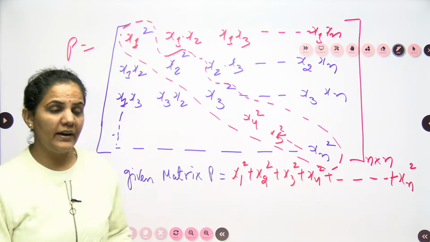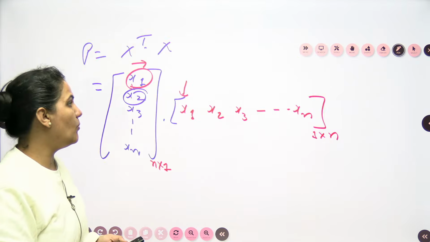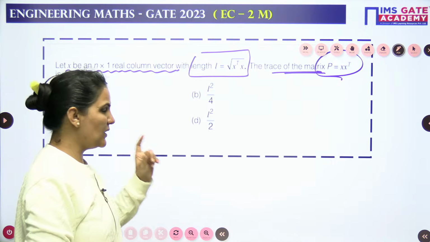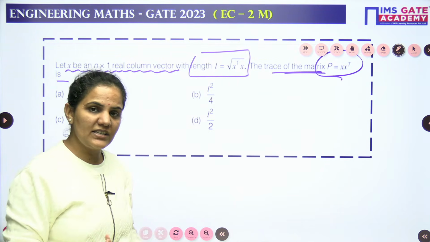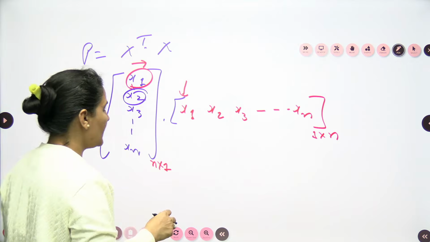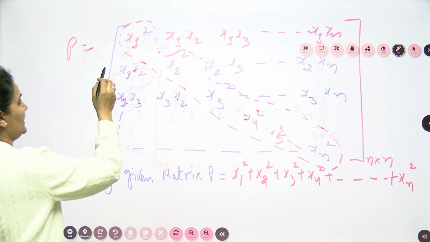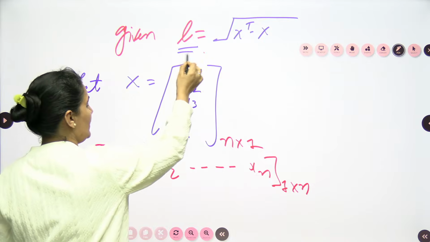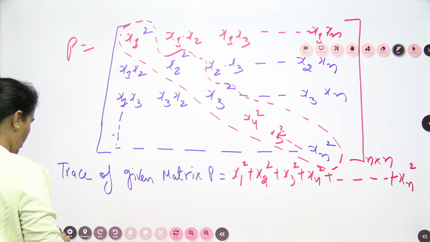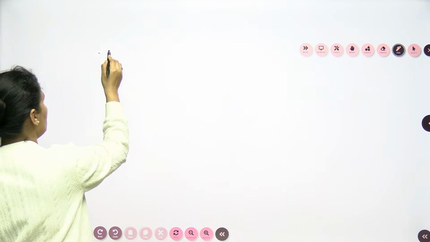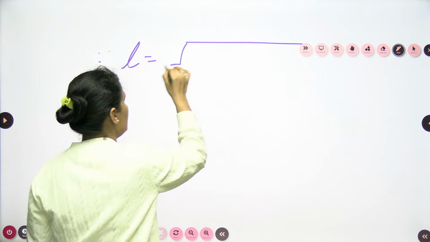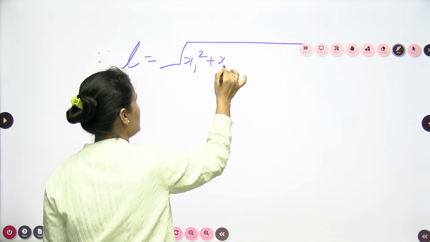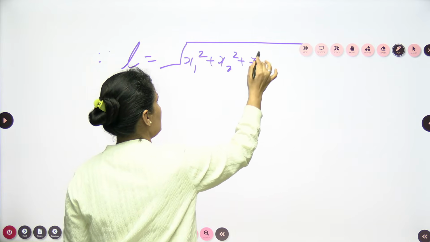But what I need to find out is the value in the form of L. I can see in the options it is not mentioned as x1 square plus x2 square plus x3 square. So what we can do now, as we know very well, this is nothing but the length L, right? I told you earlier also, this is a very simple thing: the norm or length of any vector is the square root of x1 square plus x2 square plus x3 square and so on.